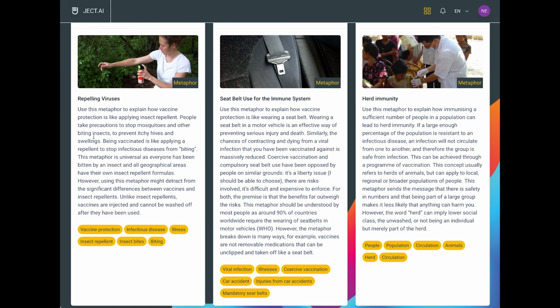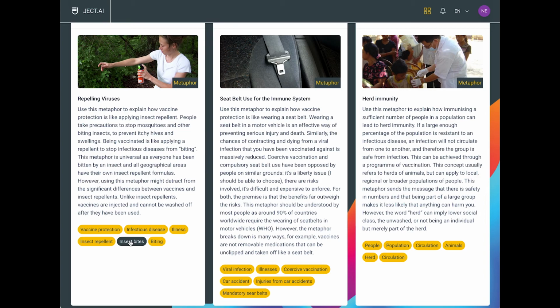You'll notice that each metaphor like this one comes with a textual description, but it also comes with a number of interacting objects. And each of these objects is essentially a key aspect of the metaphor, and by clicking on them it will offer you some further insight.